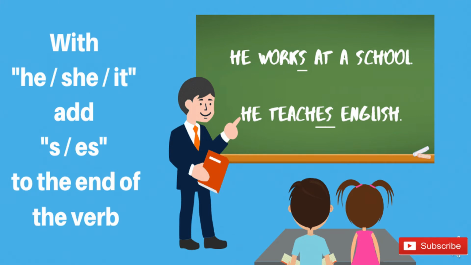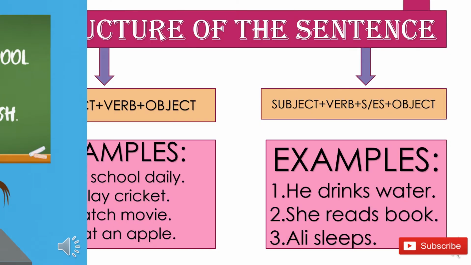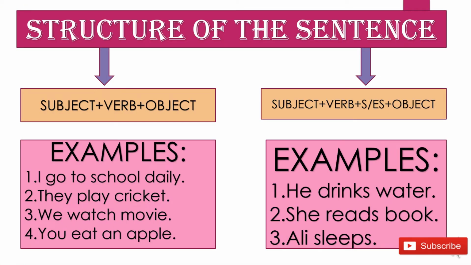In present simple tense, with he, she, it, you have to add s or es to the end of the verb, right? In other words, with the third person singular, you have to add s or es to the verb, and with the first and second person, there is no need to add s or es. As you have seen, the structure is mentioned over here: subject plus verb plus object; subject plus verb plus s/es plus object.